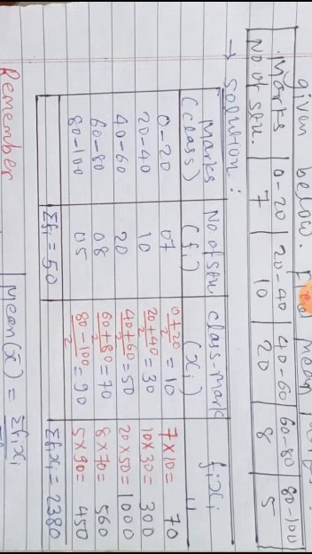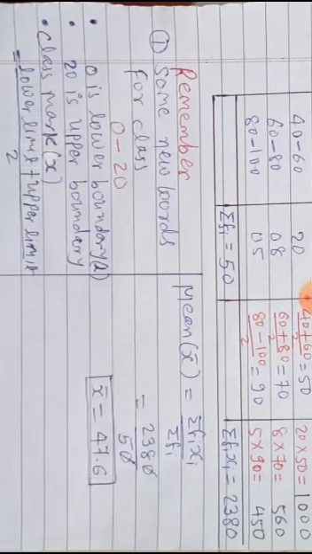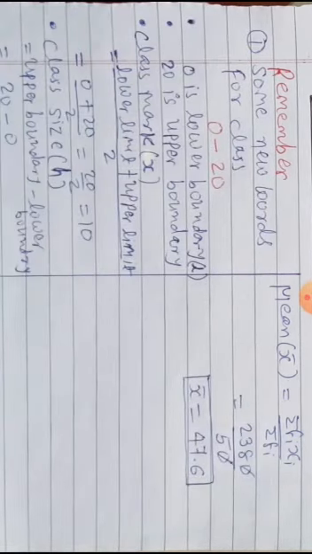What is the formula of class mark? The formula of class mark is lower limit plus upper limit divided by 2. But what is meant by limit? The boundary. Take one class as a specimen, 0 to 20. Here 0 is the lower boundary and 20 is the upper boundary. So the class mark is found by taking the average of both boundaries, lower limit plus upper limit divided by 2.